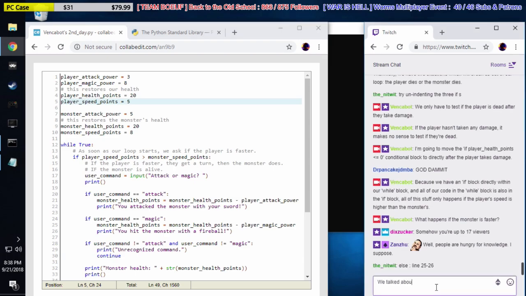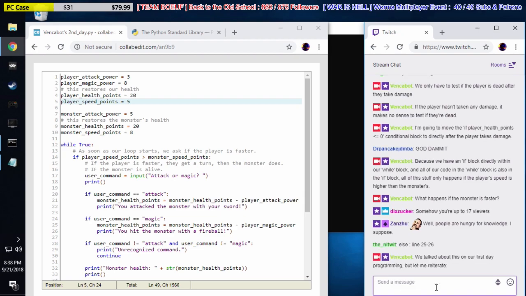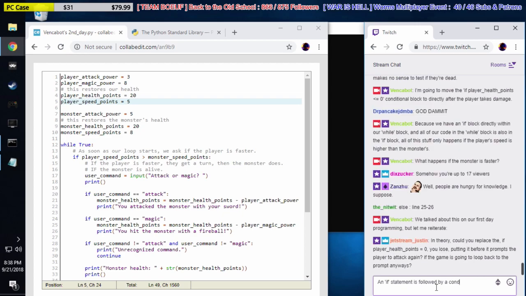We talked about this on our first day programming, but let me reiterate. An if statement is followed by a conditional statement. If the condition is true, the if's code will run. If it's false, that code will not run.